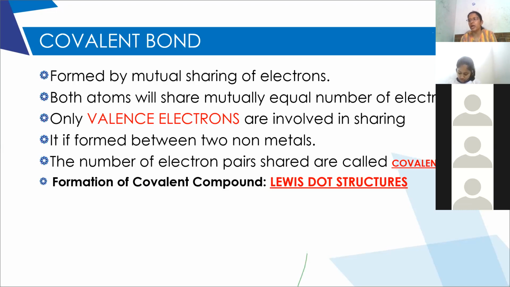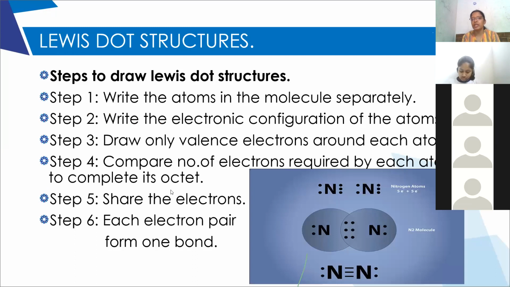There is no positive ion and negative ion, no cation and anion. Only the atoms will share the electrons. So all of you please write down representation of Lewis dot structures. I'll give you the steps how to draw the Lewis dot structures. Okay, so please write it down. Steps to write down the Lewis dot structures.